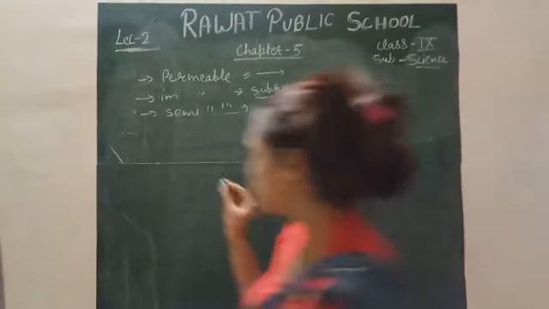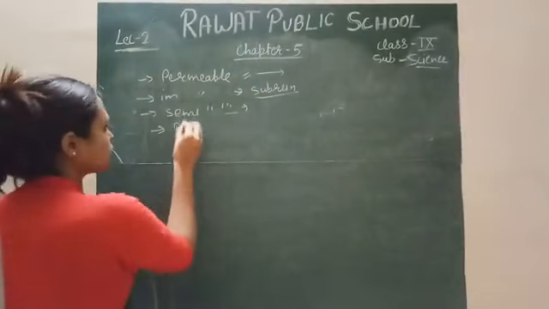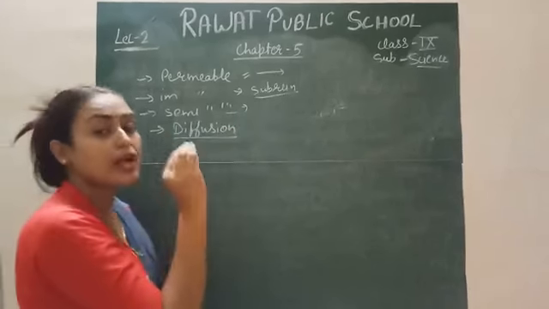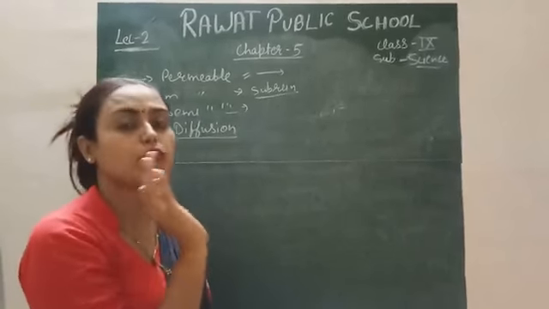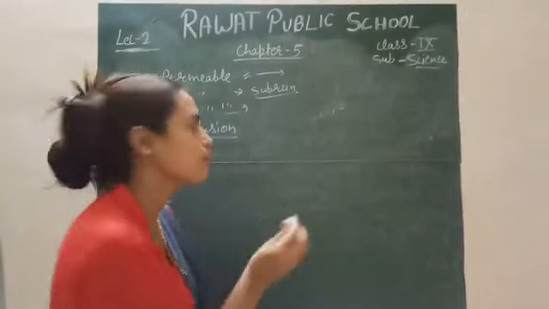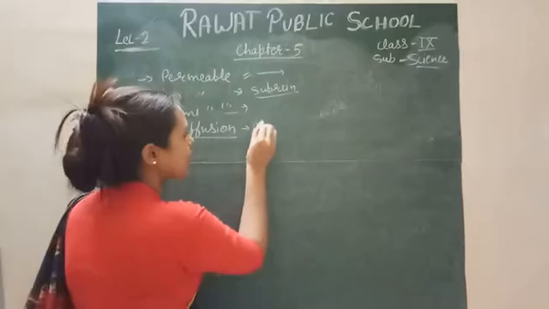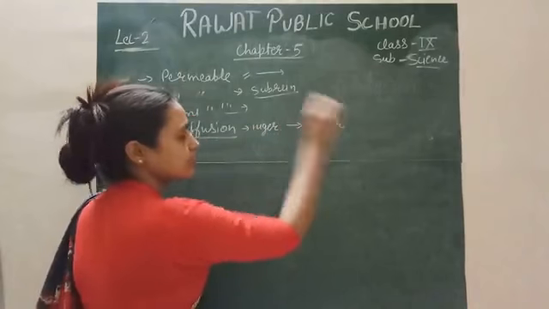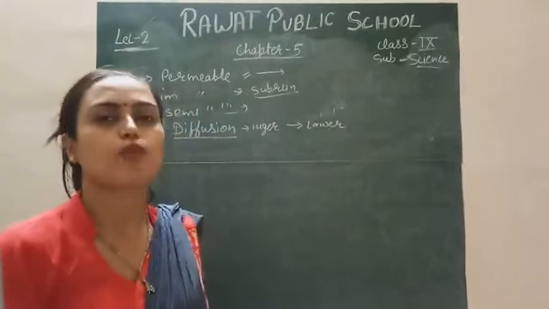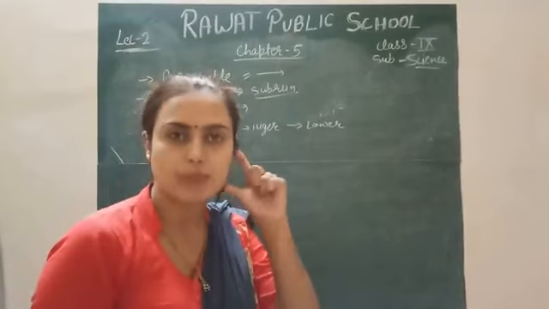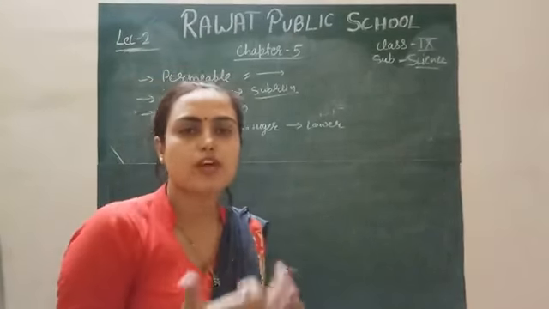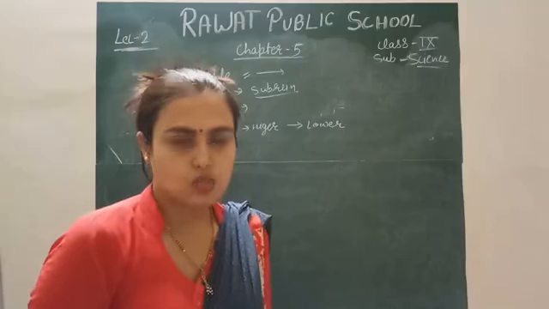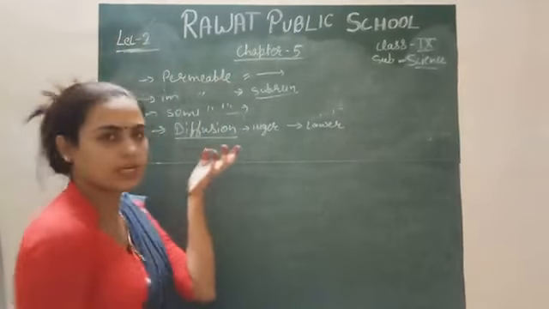After this we will discuss a small topic, diffusion. What is the meaning of diffusion? Simply, it is the movement of nutrients or molecules from the region of higher concentration to the region of lower concentration. Diffusion occurs mainly for gaseous particles, because the movement of gaseous particles is easier as compared to liquids and solids. So diffusion occurs in the case of gases.